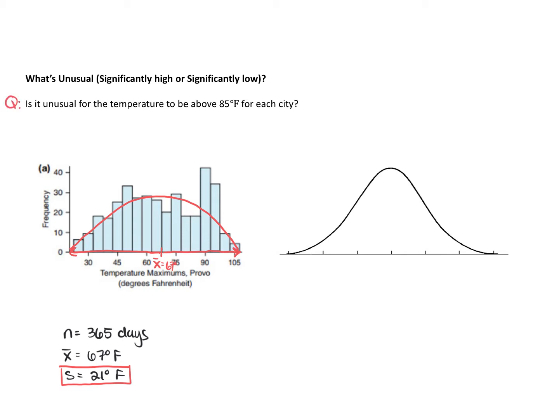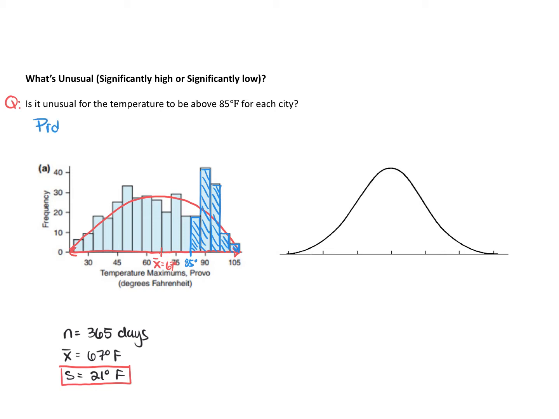When we have a distribution like this, we can calculate probabilities, and probabilities help us answer questions like what I have posed here. Is it unusual for the temperature to be above 85 degrees Fahrenheit for each city? So let's first look at Provo. If we mark where 85 degrees is, that's approximately here, so I'll mark it in blue, and take a look at how many days out of 365 the temperatures were above 85 degrees, we can see that data was collected and reflected in these frequency bars that I'm highlighting in blue here. So I can answer this question by calculating a probability.